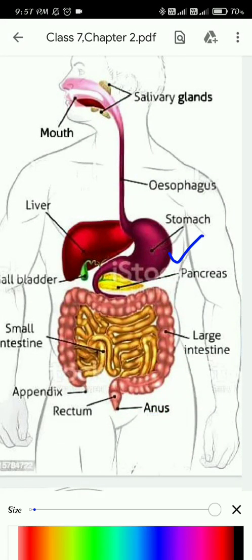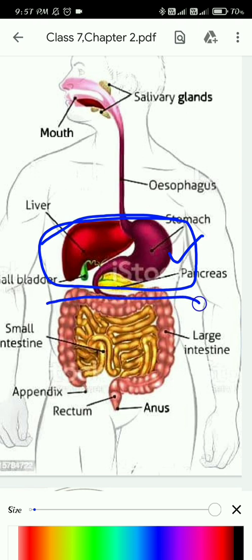So this is your upper abdomen, and this portion is your lower abdomen. Your stomach is not present in the lower abdomen, but in the upper abdomen.